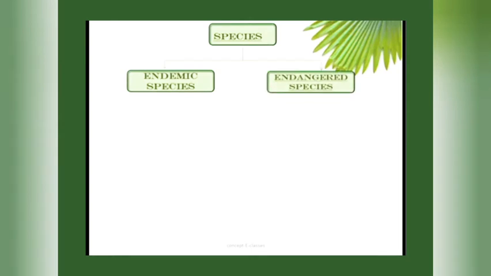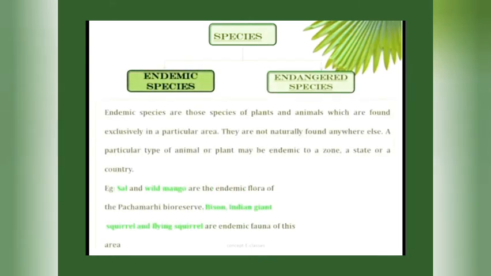Species can be classified into endemic species and endangered species. Endemic species are those species of plants and animals which are found exclusively in a particular area. They are not naturally found anywhere else. A particular type of animal or plant may be endemic to a zone, a state or a country. That is, endemic species are those species of plants and animals which are found only in a particular area.